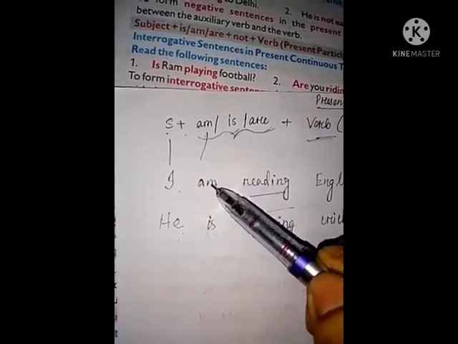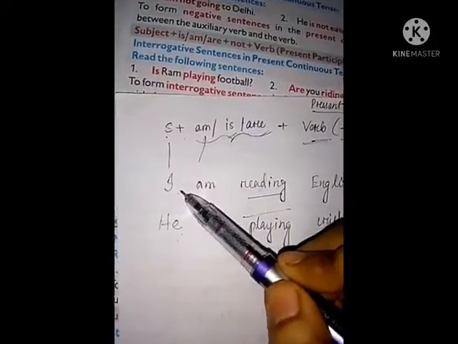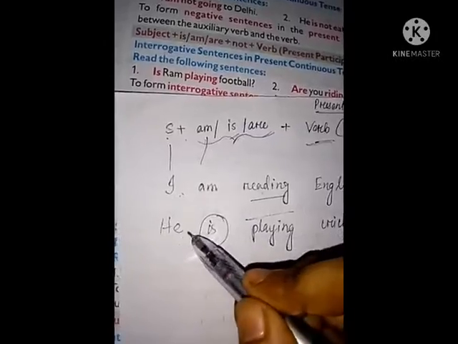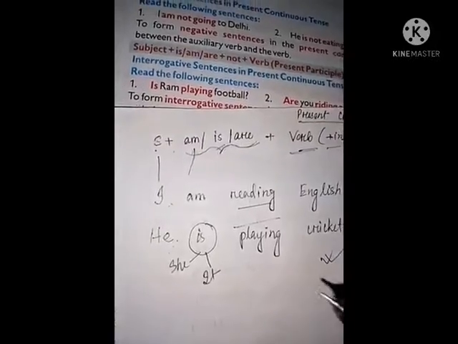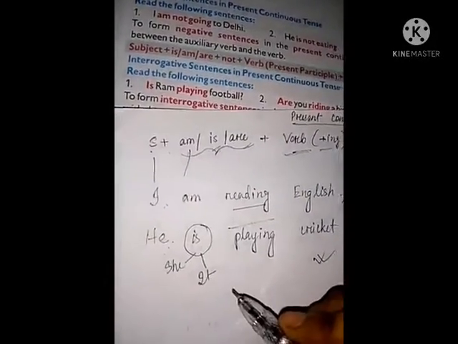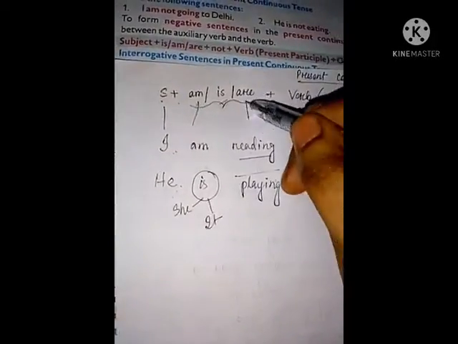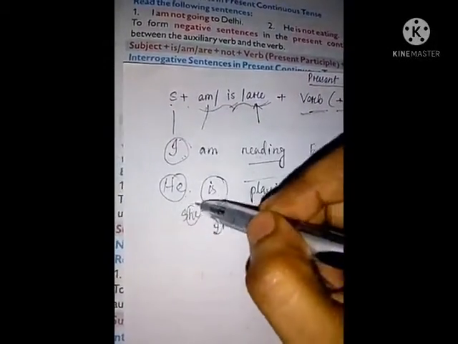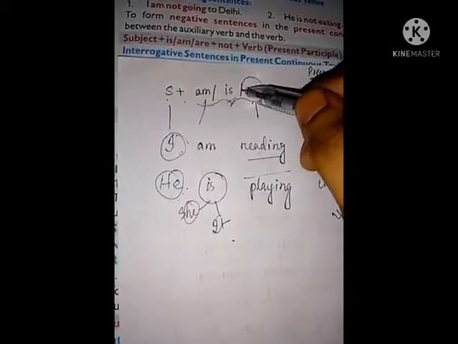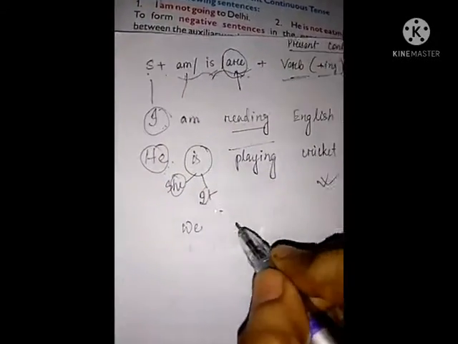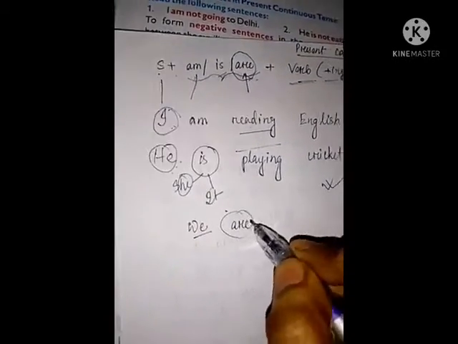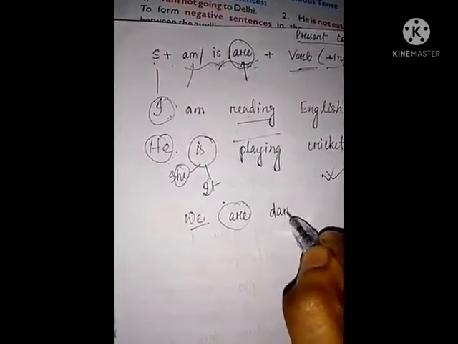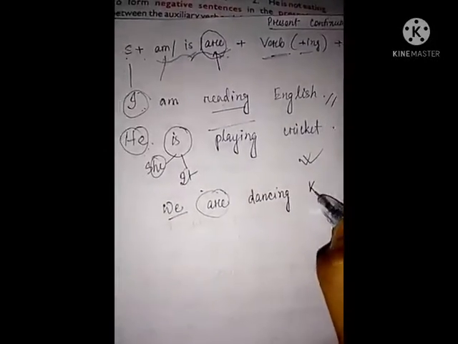The auxiliary verb am is used with the subject I. The auxiliary verb is is used with he, she and it, and any singular nouns, means any name. I, he, she, it, these are singular. And are is used with plural subjects like we are. We is plural, so we have to use are. Okay? We are dancing. We are dancing Kathak.